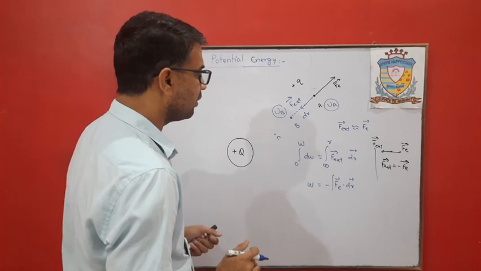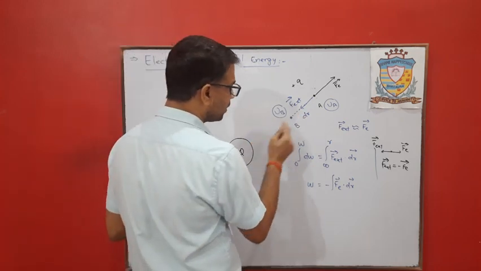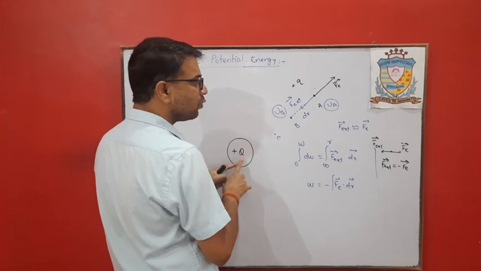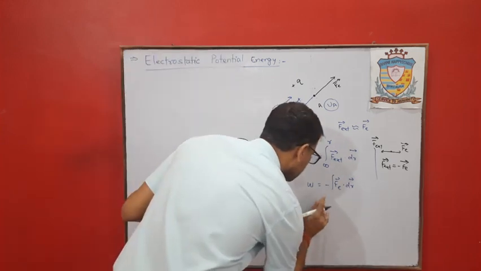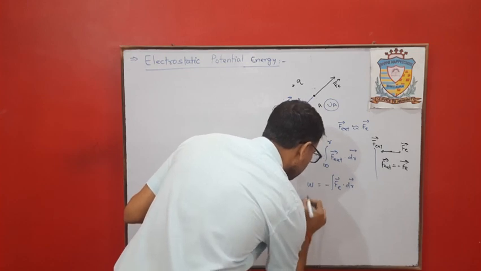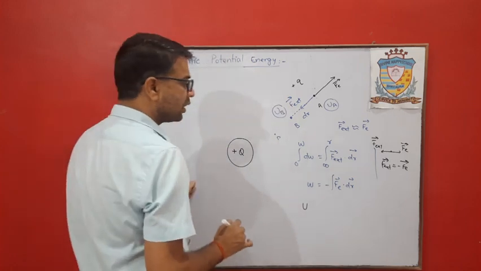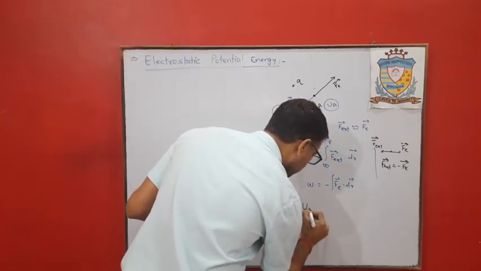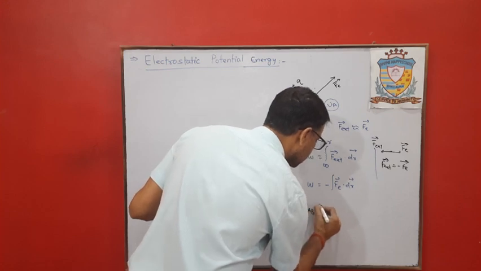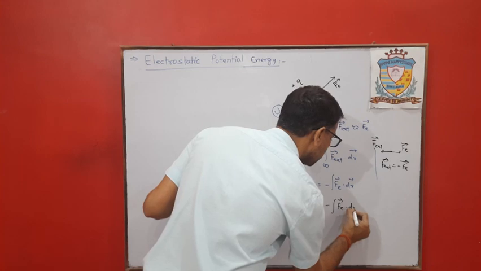Why is it negative? Because we have to do some work in the direction opposite to the direction of force applied by the source charge. So this will also be considered as U. This work done will be stored in the form of potential energy. So UAB is equal to minus Fe into dr.